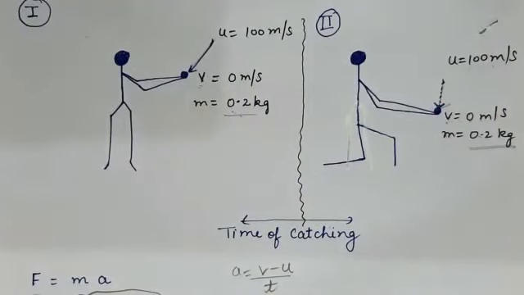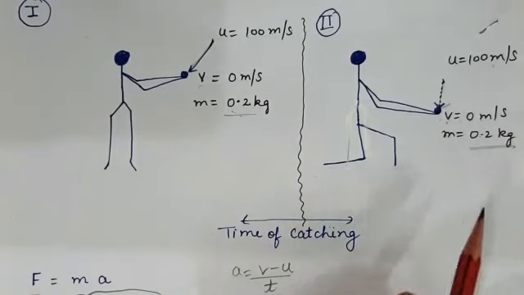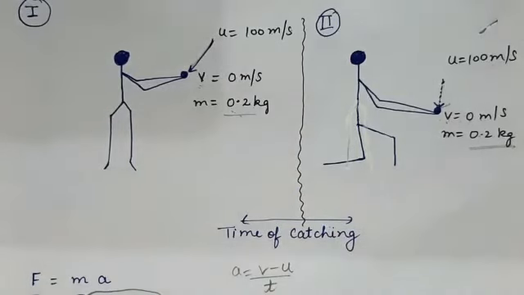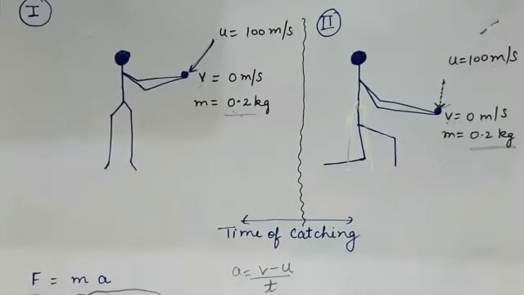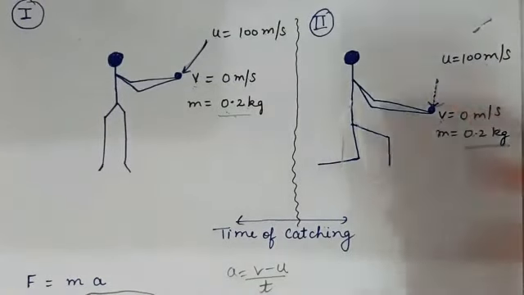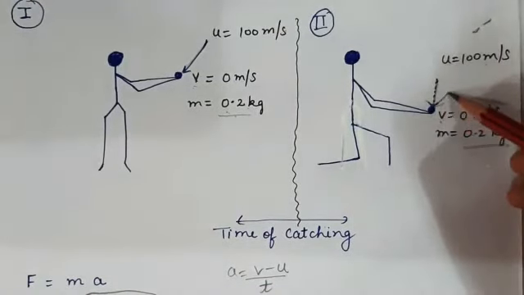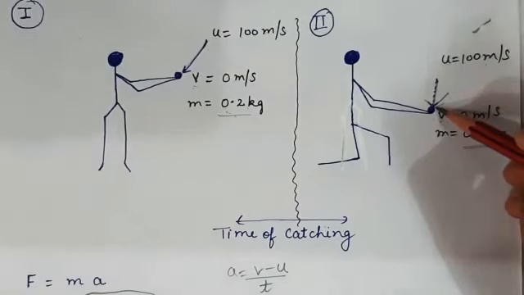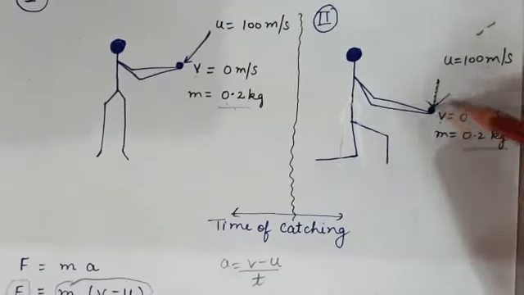If time is more, force will be less. The fielder has to apply very less force to catch a ball. So it is easy to catch the ball while pulling his hand backward. Why? Because he is increasing the time period, and if the time period is increased, the amount of the force to be applied by the fielder on this ball will be decreased.